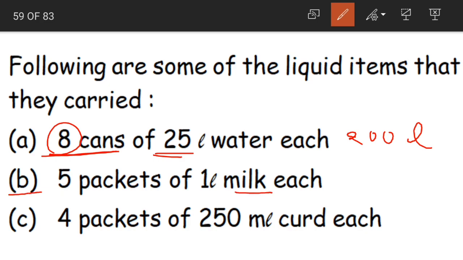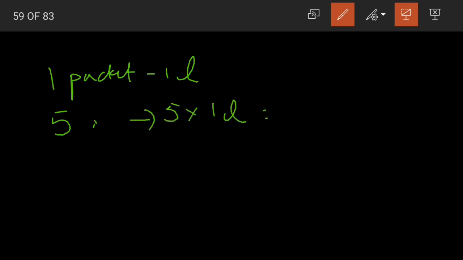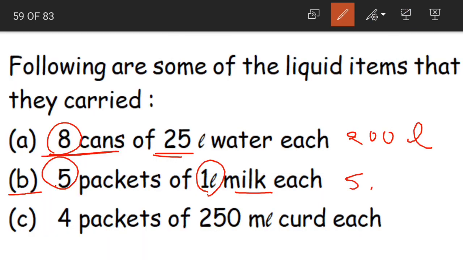Now coming to milk. 5 packets of 1 liter each. Again, in one packet the quantity is 1 liter. So in 5 packets how much will be the quantity? 5 into 1 liter. 5 ones are 5 liters. So the total quantity of milk carried by our students is 5 liters. And coming to the last one, that is curd. 4 packets of 250 ml each. Again, in one packet we have 250 ml.